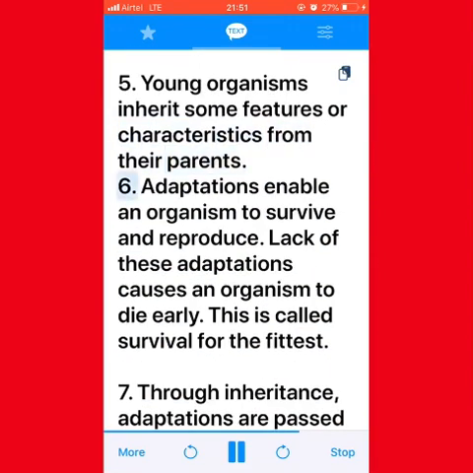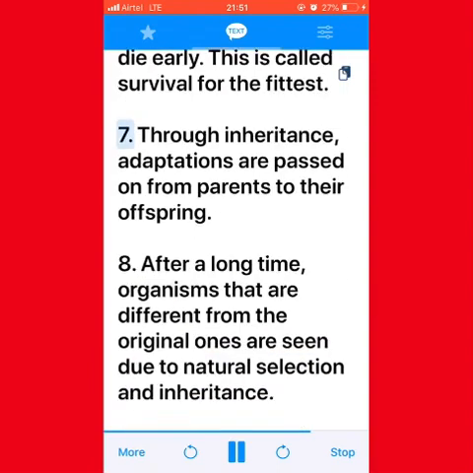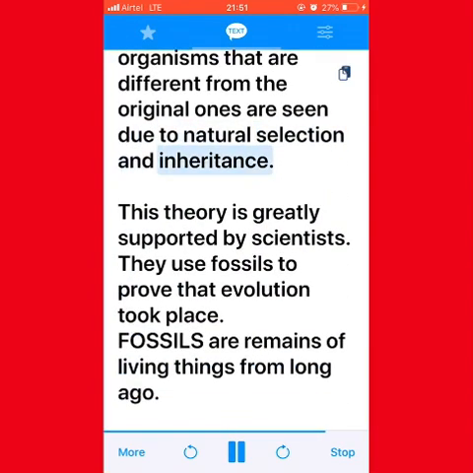6. Adaptations enable an organism to survive and reproduce. Lack of these adaptations causes an organism to die early. This is called survival of the fittest. 7. Through inheritance, adaptations are passed on from parents to their offspring. 8. After a long time, organisms that are different from the original ones are seen due to natural selection and inheritance. This theory is greatly supported by scientists.